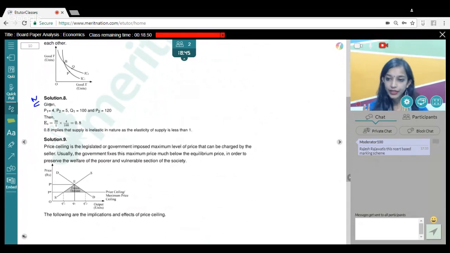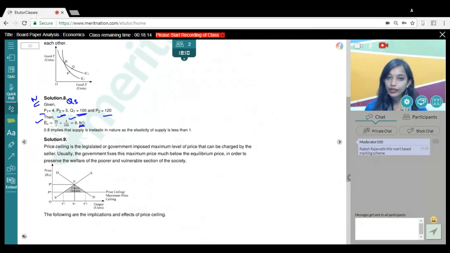So here we were given that your initial price of one commodity is 4 rupees, which increased to 5 rupees. Also, the quantity supplied, again, this is QS, guys. It was based on elasticity of supply. So QS was 100 and the new QS was 120. So obviously, we could have easily found out elasticity of supply. We know the formula: change in quantity supplied upon change in price multiplied by initial price upon initial quantity. So writing down all the values, obviously we found out the elasticity of supply is 0.8.